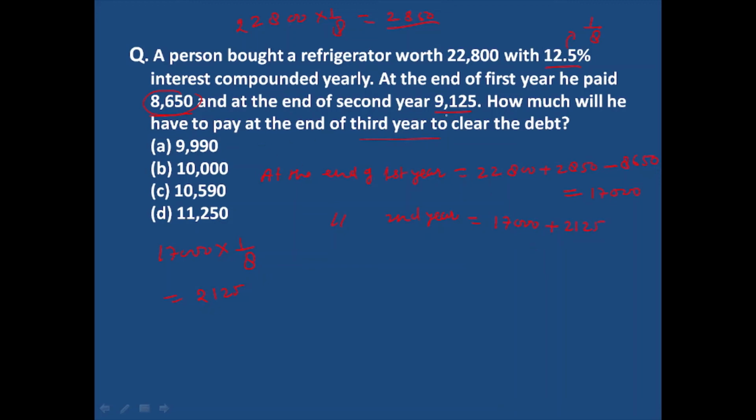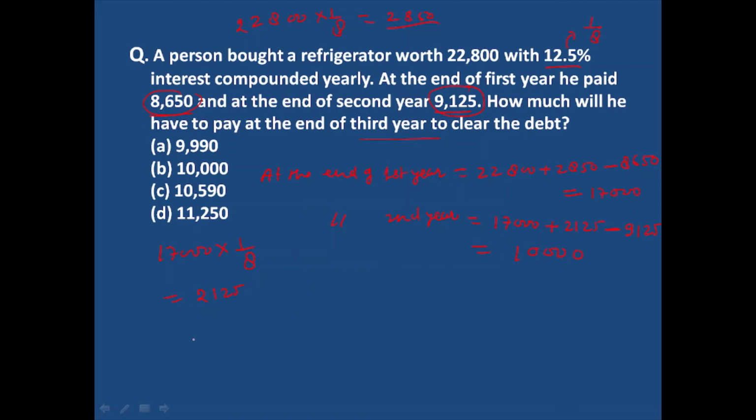But he has already paid 9,125, so this will be deducted. The rest amount is 10,000.